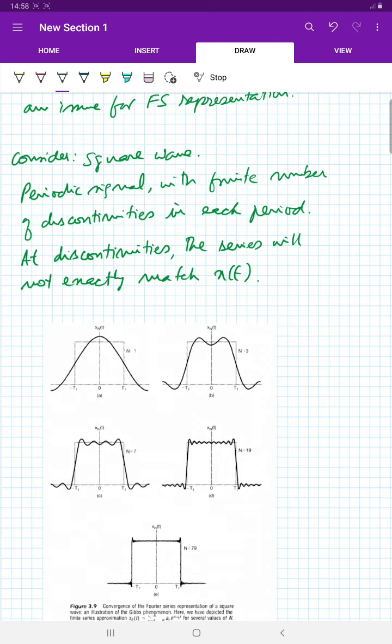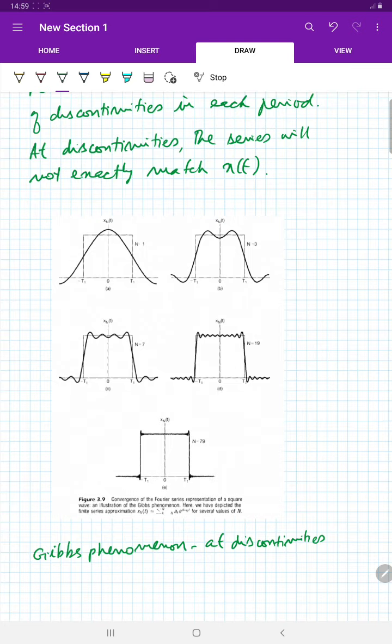In particular, at the points of discontinuity, xn of t overshoots x of t by a small amount, and the explanation for this was given by the American physicist Gibbs, and so this phenomenon is named after him. So this is the Gibbs phenomenon. This is something which you must remember.